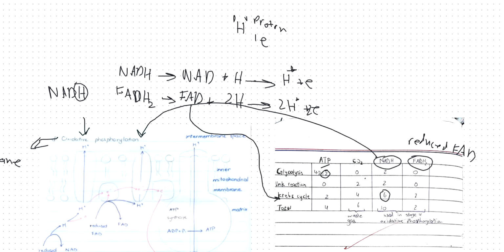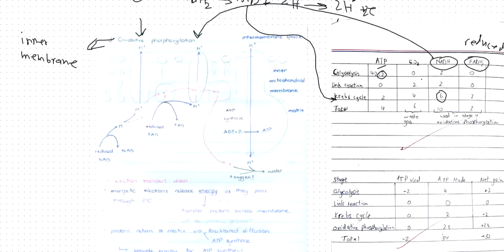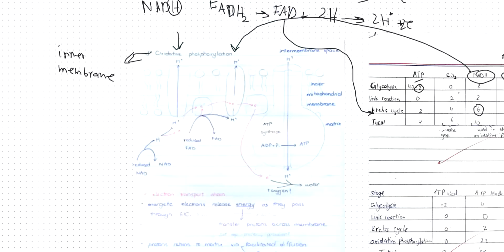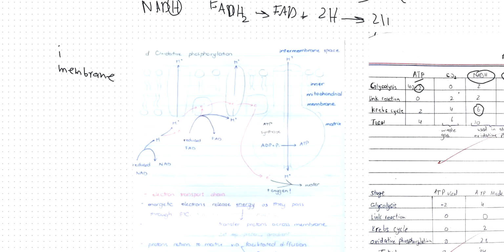Why am I explaining this? Because of this step right here. So let me just clear everything now, because this is the most important part. The reduced NAD would release hydrogen. The hydrogen becomes protons and electrons, right? And these protons and electrons would go to something called the electron transport chain.